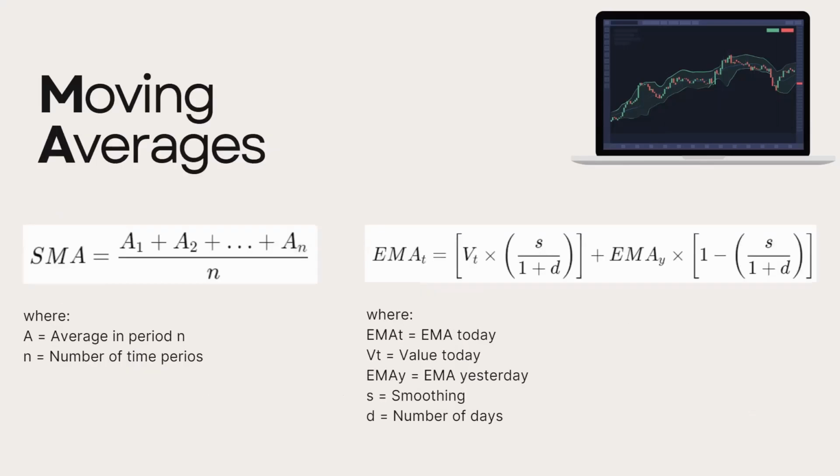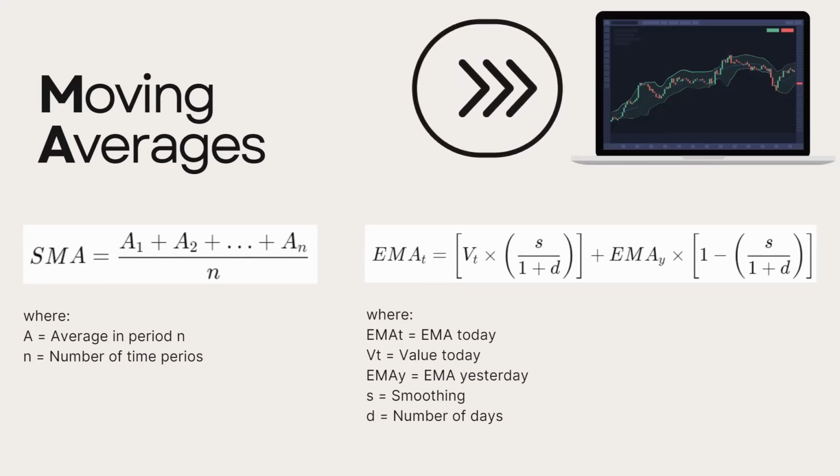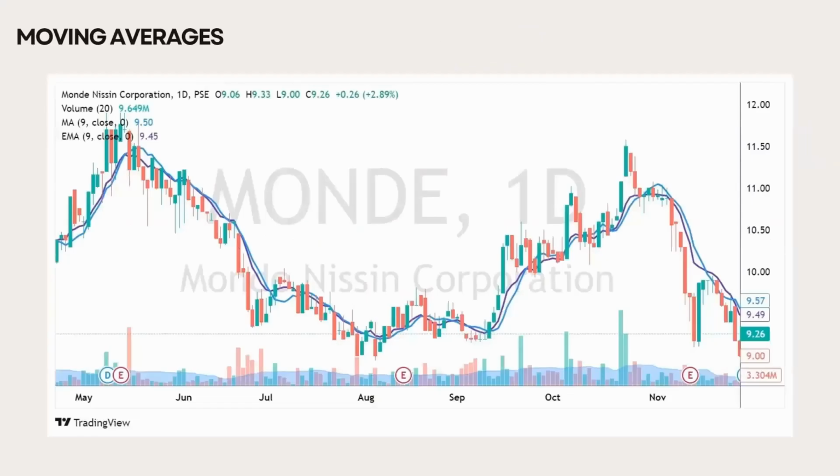So basically, when you're calculating moving averages, you're analyzing a security's average price over a specific time period. This smooths out price data, making it easier to identify trends and decide whether a stock deserves a right swipe or a left swipe. But don't worry, you don't have to manually crunch the numbers. Many software tools can handle the calculations for you. Let's take Monde Nissin Corporation as an example. On the chart, the blue line represents the simple moving average, while the violet line represents the exponential moving average.